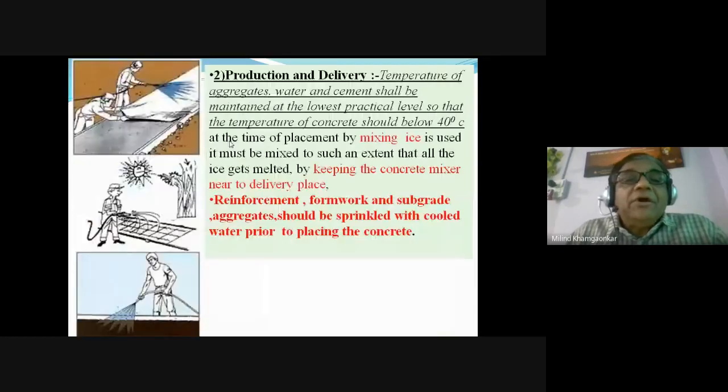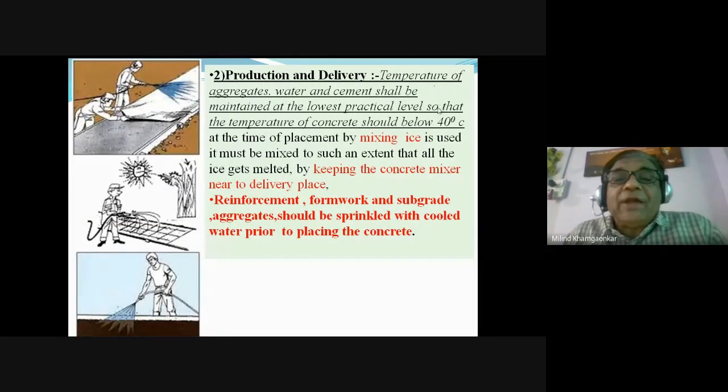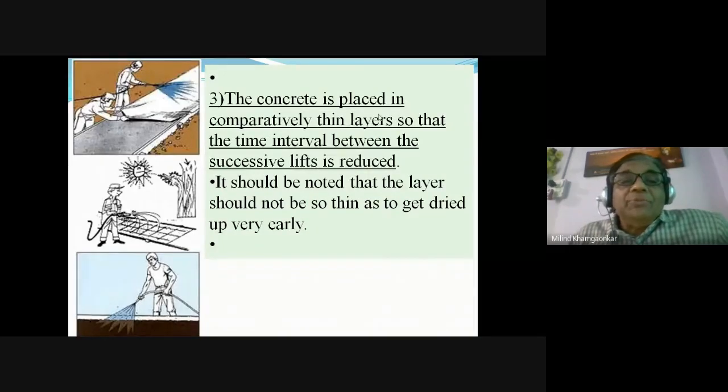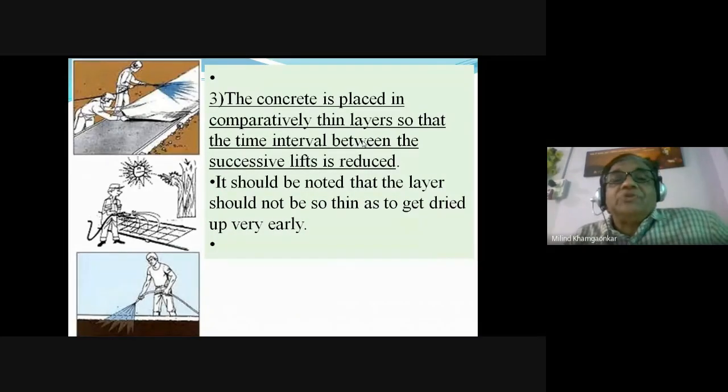Then during the production and delivery, as we have discussed, we should mix the ice. Only ice is to be mixed, considering the water cement ratio. If you want to add the ice, then initially you have to use less water so as to maintain the water cement ratio as 0.38, that is 38% of water by weight of cement. That we have finalized. So reinforcement, formwork, subgrade and aggregate should be sprinkled with cooler water. The concrete should be placed in smaller layers. The thickness of the layer should be as small as possible.